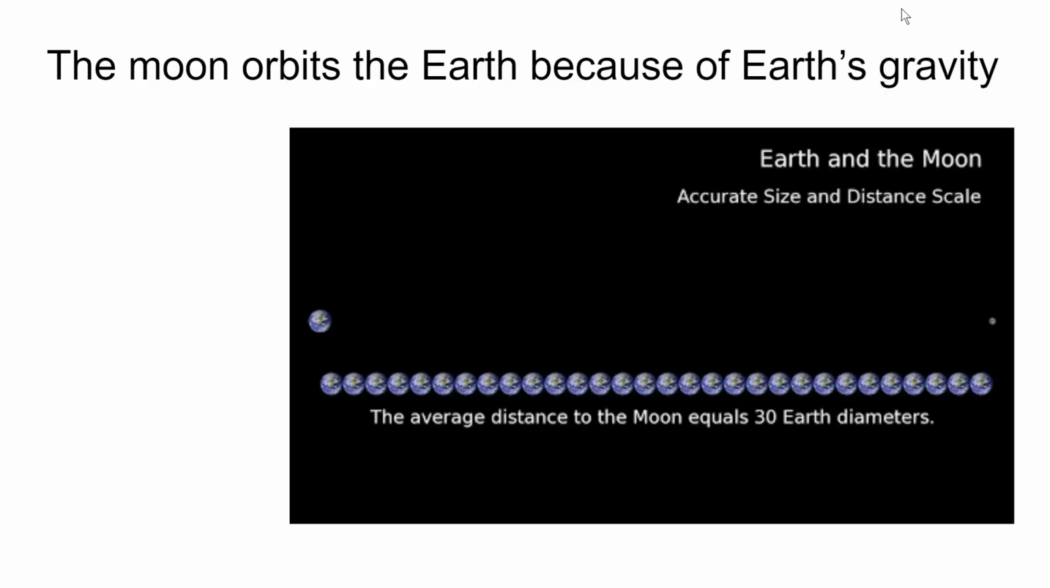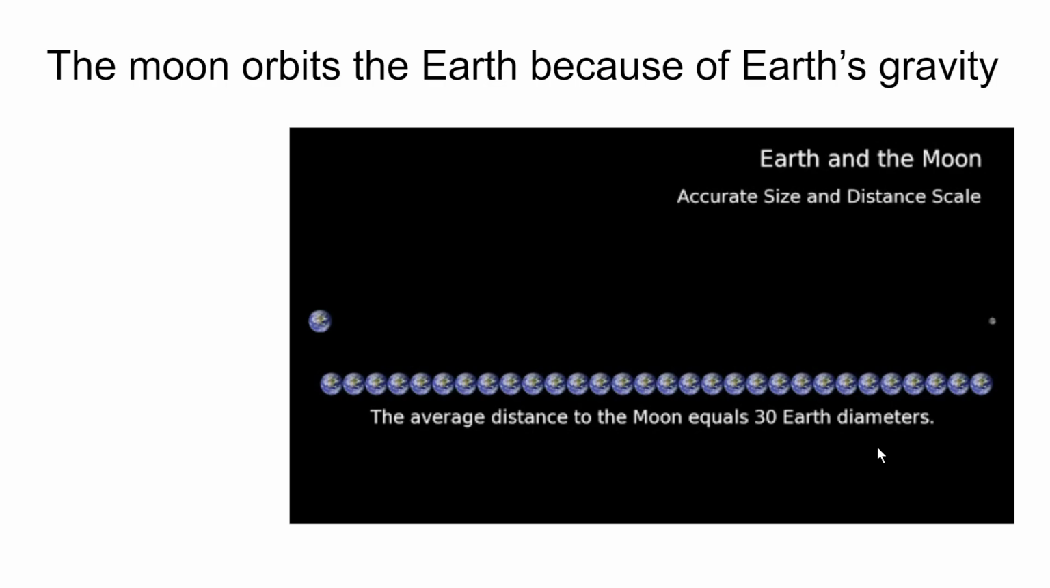Next one. The moon orbits the Earth because of the Earth's gravity. Also, while you think about this one, here's a really cool picture. The Earth and Moon actual distance. Way further away than you probably thought the moon was. Most pictures make the moon seem really close, but it's super far away.